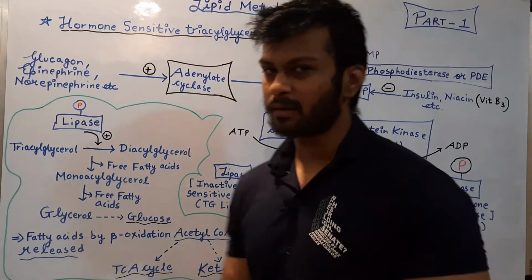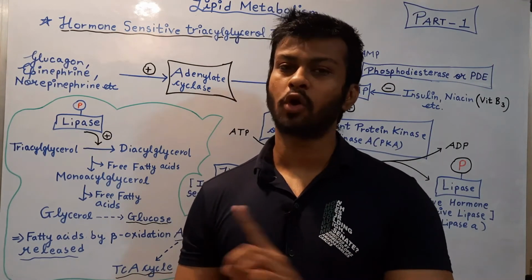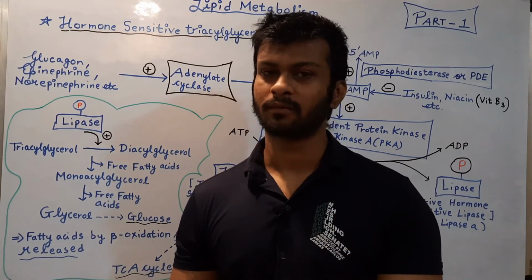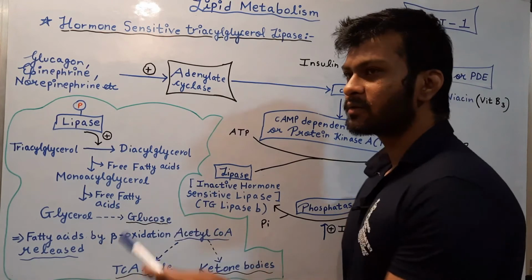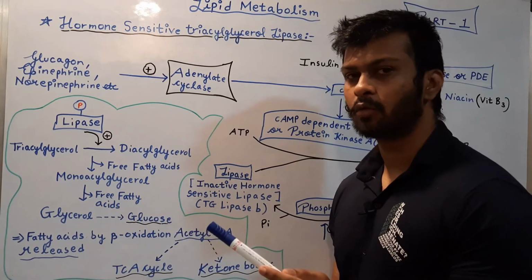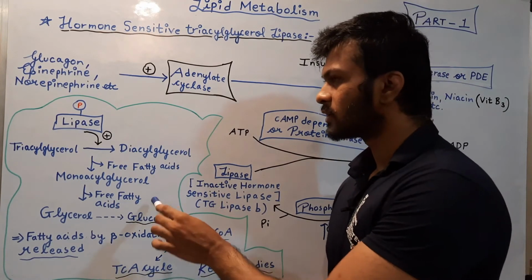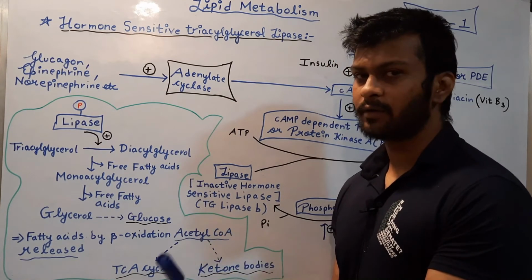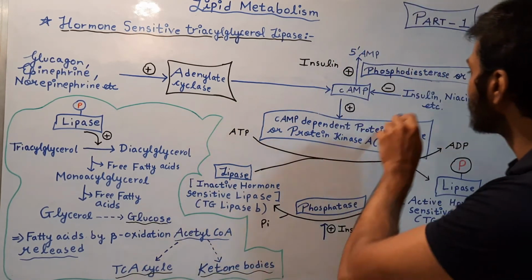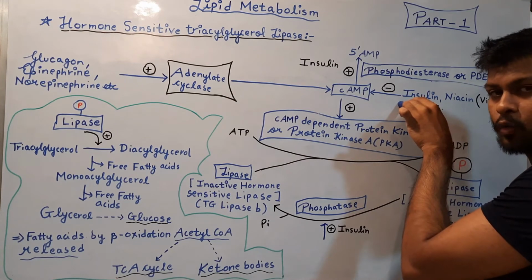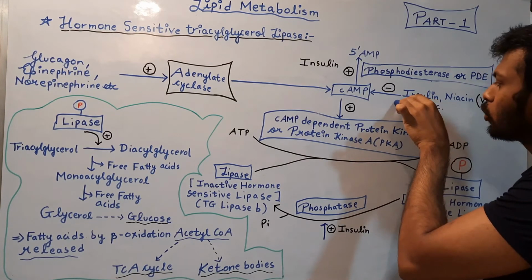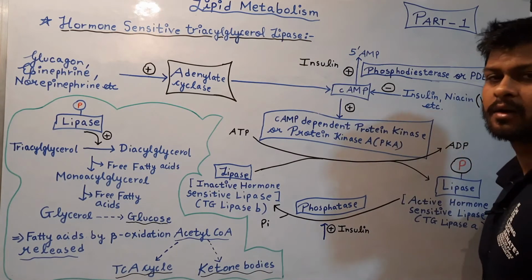Whereas higher blood glucose levels are not required for beta oxidation to occur. Why? Because if the blood glucose levels are elevated, insulin signaling will occur. Why will insulin signaling occur? Because the role of insulin is to decrease the blood glucose levels.